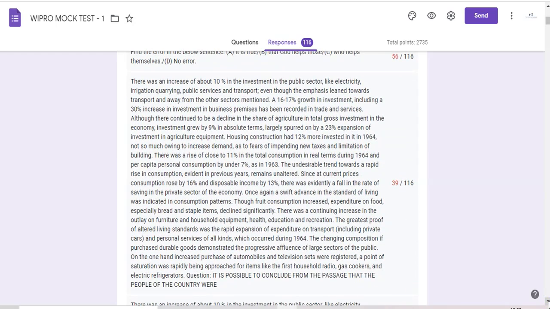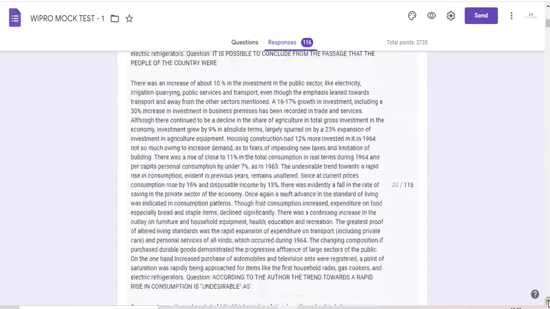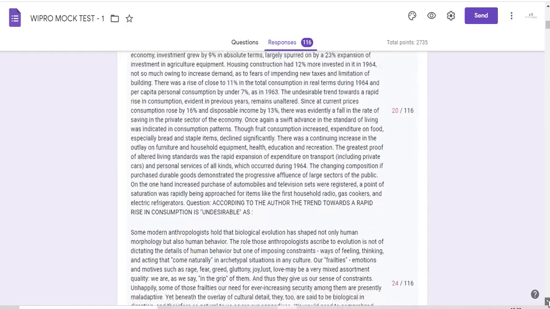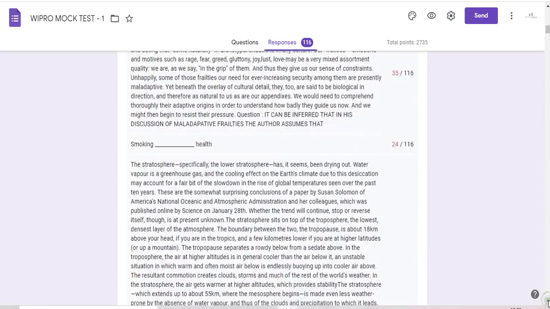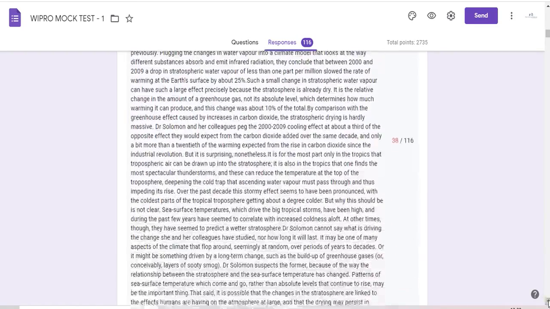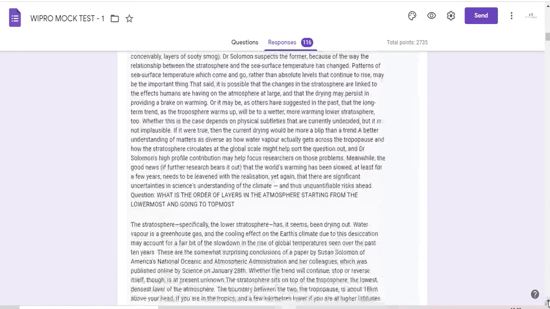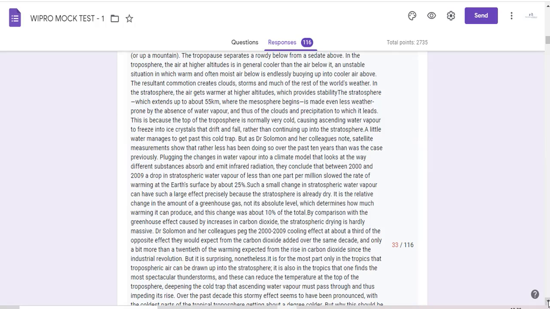almost all the questions that I have asked in passages are coming. Here, see, out of 116 only 39% have done it right, and the second one only 20% have done it right, next only 24, next only 35, leave that blank. This passage, stratosphere, only 38. What is this indicating to us? Only 33 means the majority of you are not reading the passages.